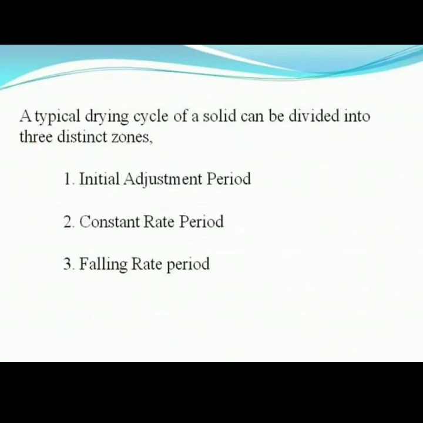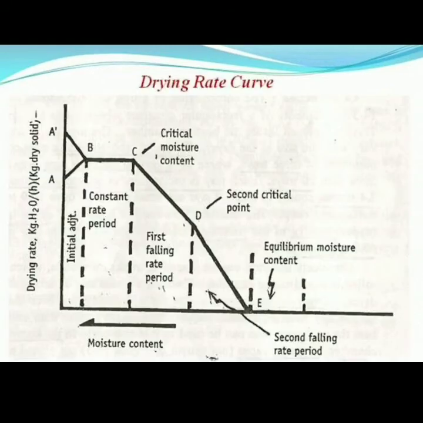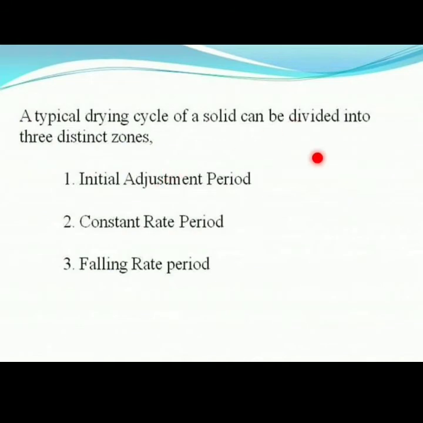This is the drying rate curve, and it is divided into different zones.